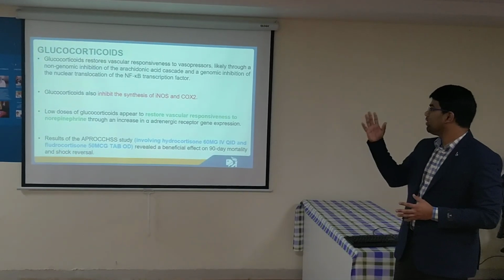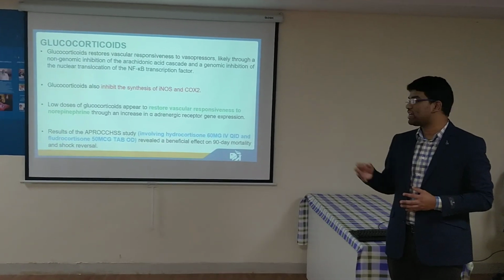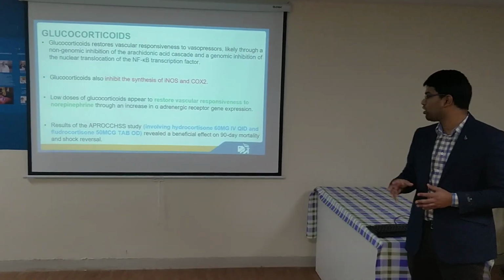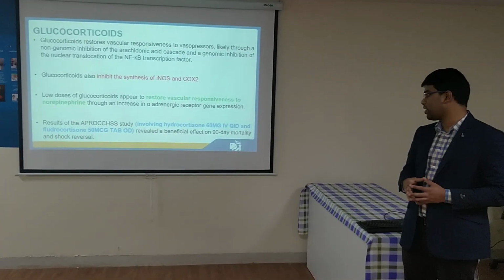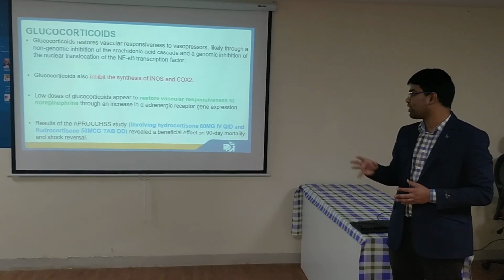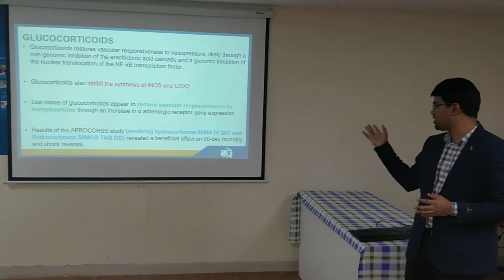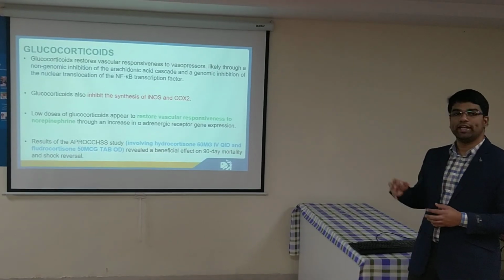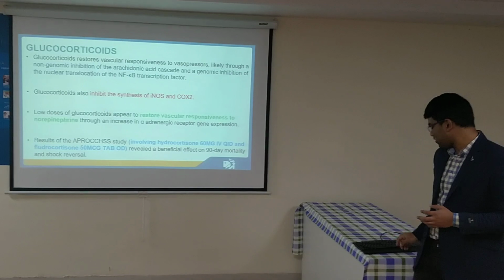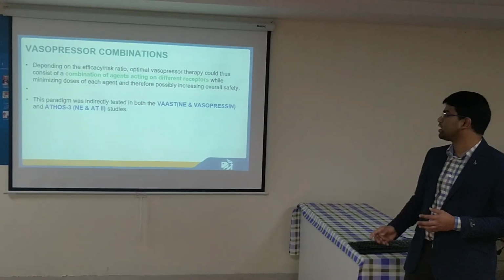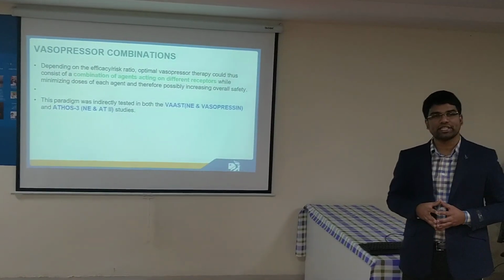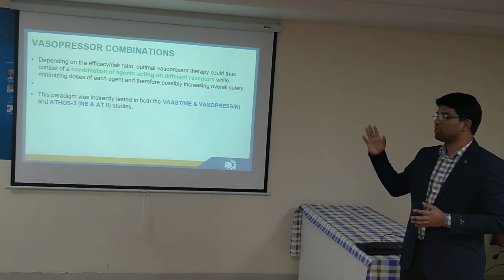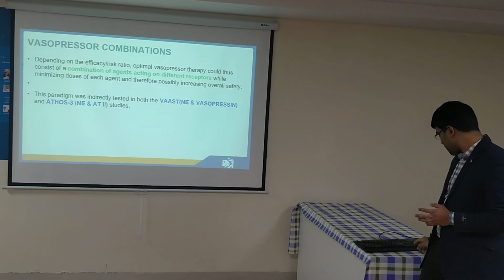Glucocorticoids improve the vascular responsiveness to vasopressors through genomic and non-genomic inhibition. Low doses of glucocorticoids restore the vascular responsiveness to norepinephrine. The main study involving glucocorticoids is the APROCCHSS study, where hydrocortisone 60 mg IV QID and fludrocortisone 50 microgram tablet are used. It has a beneficial effect on 90-day mortality and shock reversal. And coming to vasopressor combinations, norepinephrine with vasopressin or norepinephrine with angiotensin 2, the studies are VASST and ATHOS-3.